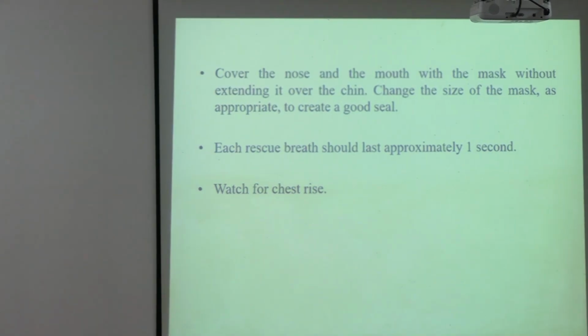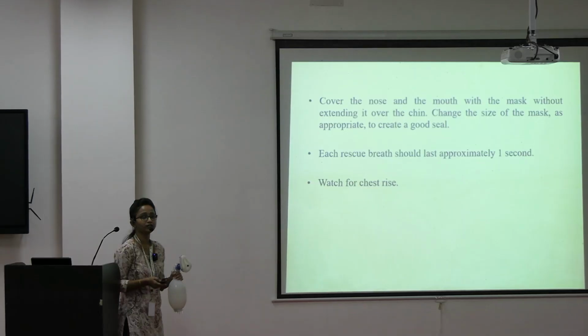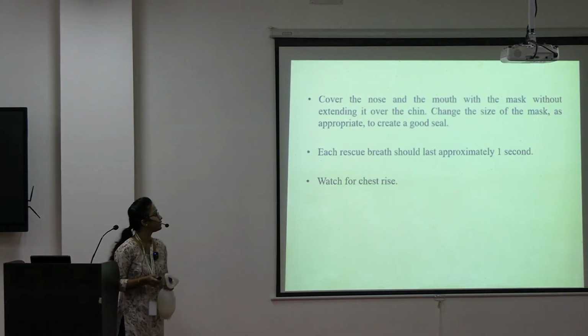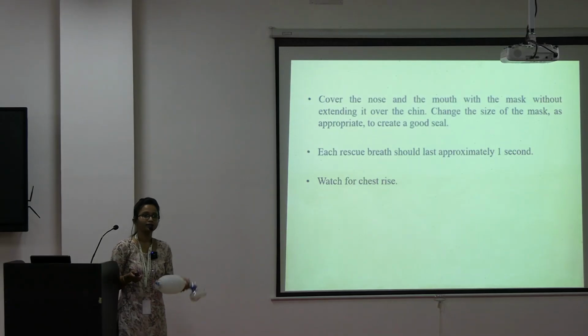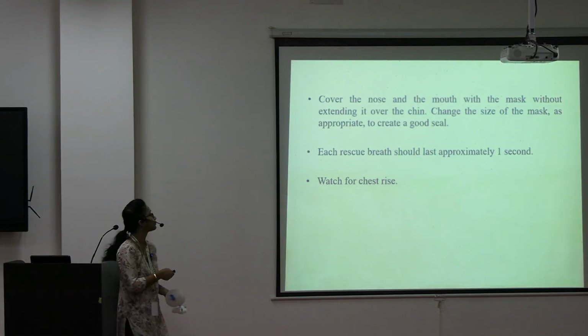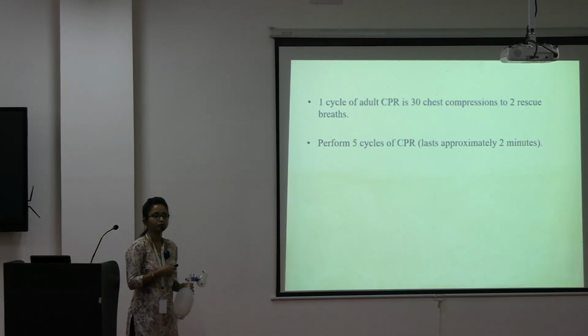Next, you have to cover the nose and the mouth with the mask without extending it over the chin. Then each rescue breath should last approximately 1 second, and at that time you have to check for the chest rise. We have to perform 5 cycles of CPR.